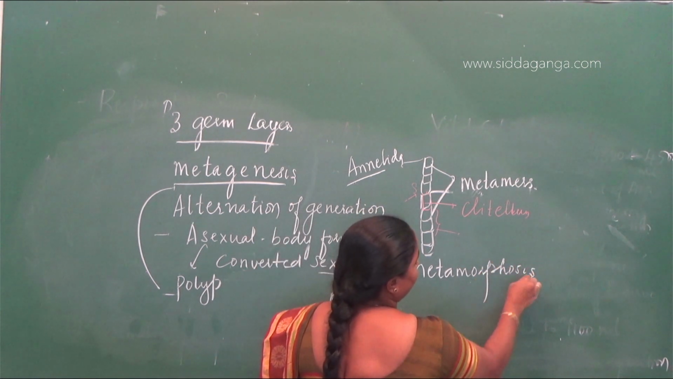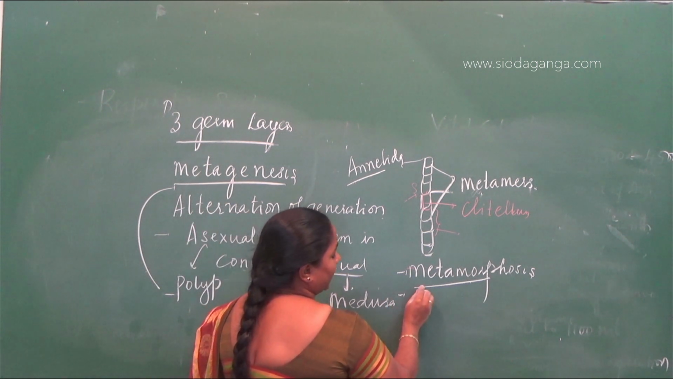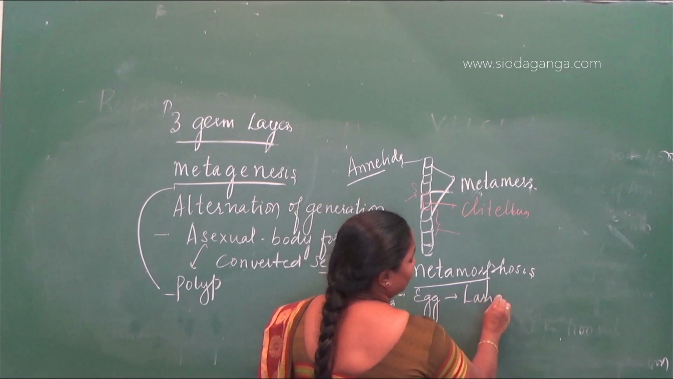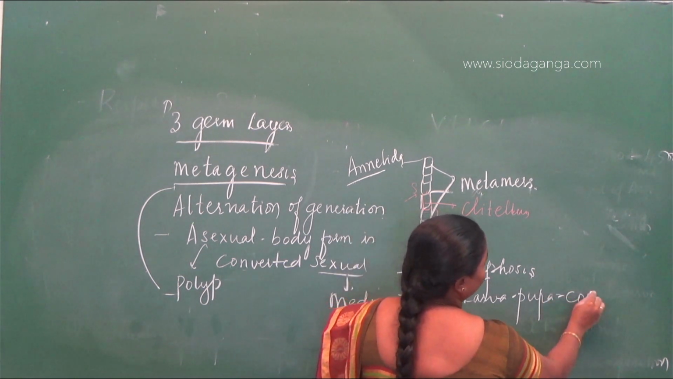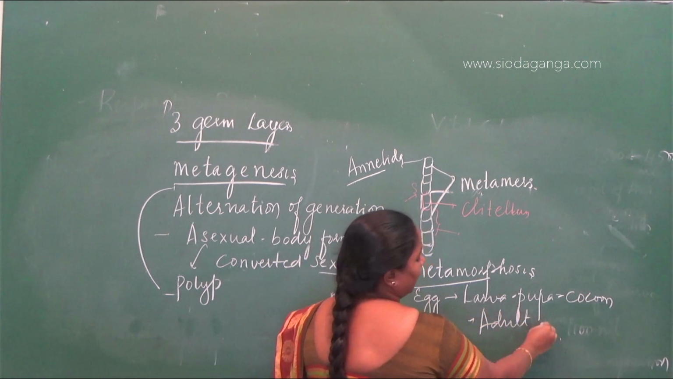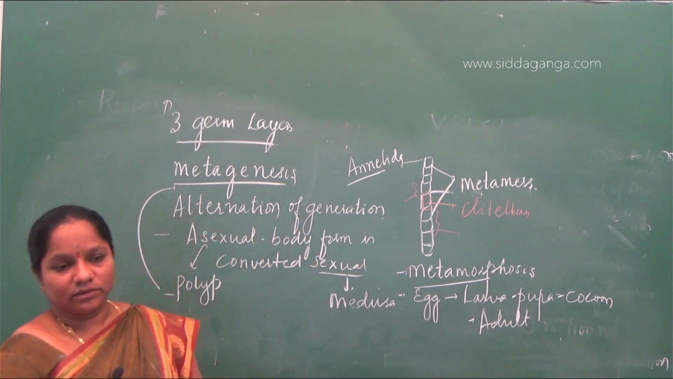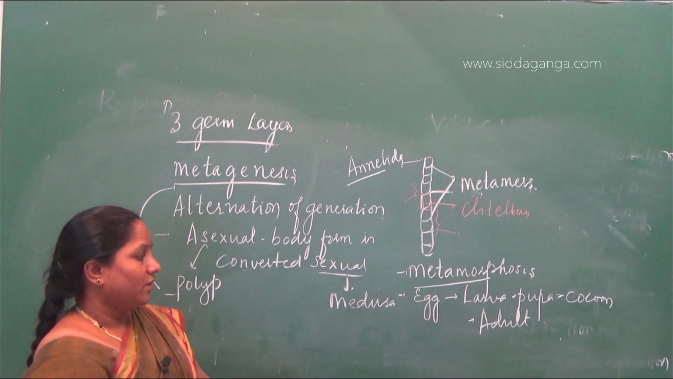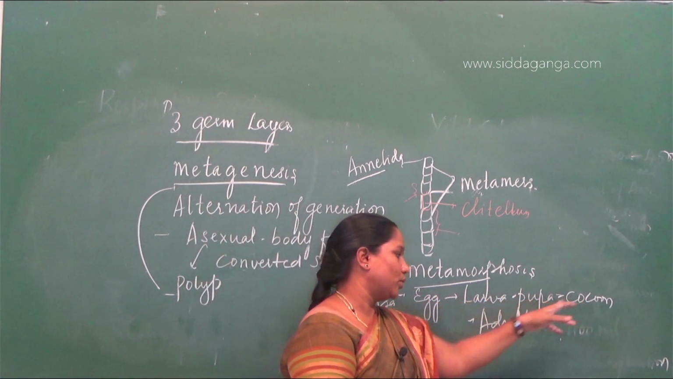So, the life cycle of an animal, if you take any animal, it includes egg, larva, pupa, then cocoon and adult. So, in the life cycle of any animal, it has different stages. It doesn't form directly an adult. It forms first larva, then it forms adult. So, that type of process where it forms egg, then larva, then pupa, cocoon and adult.